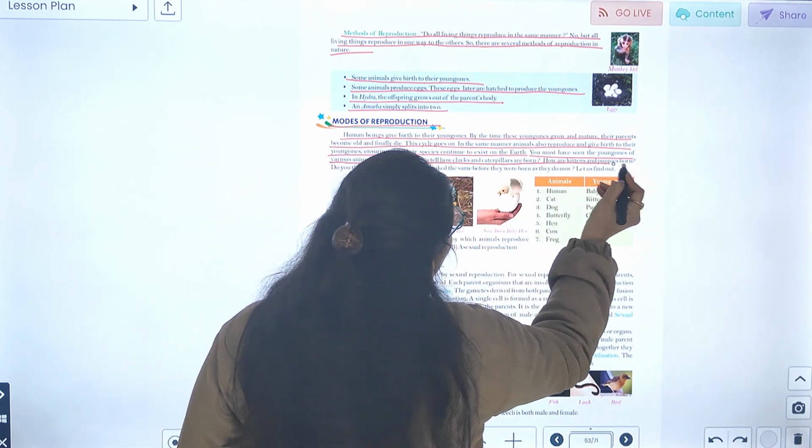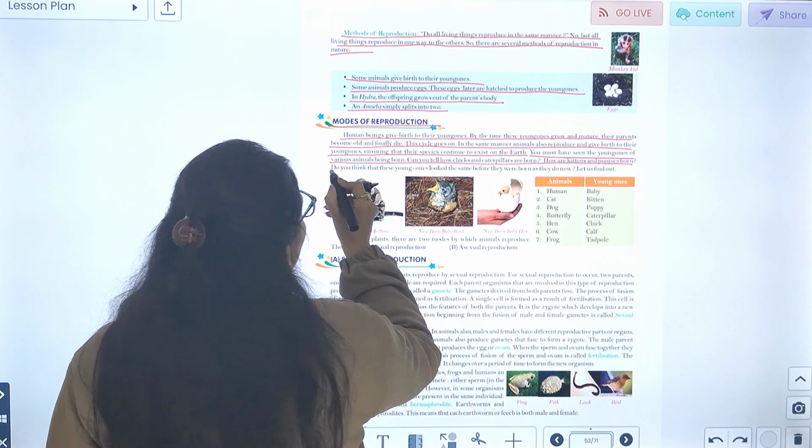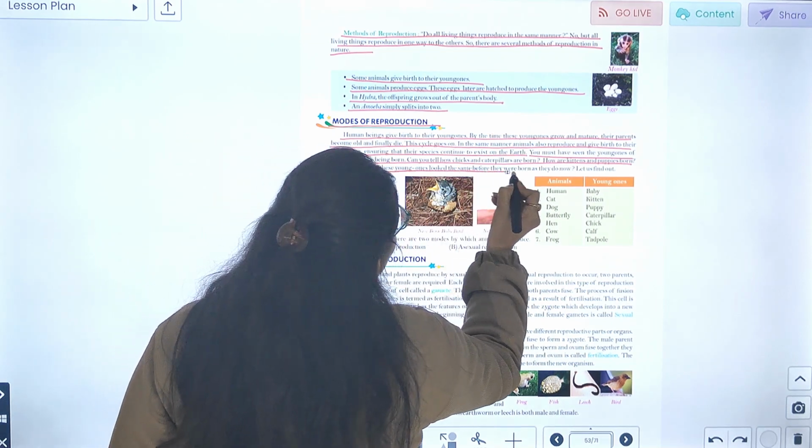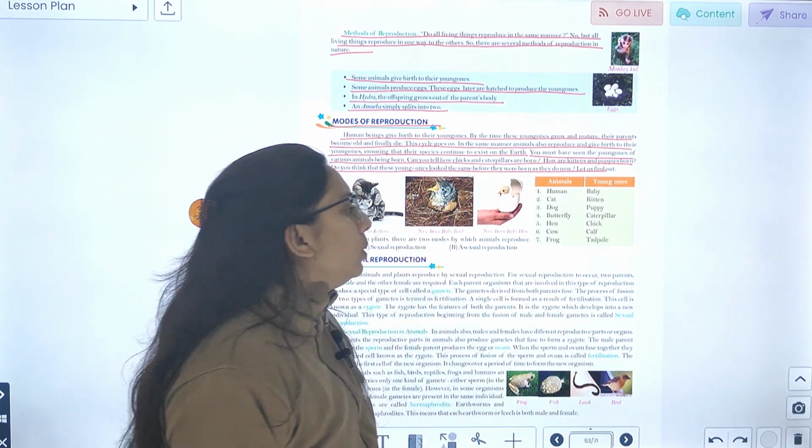Can you tell how chicks and caterpillars are born? How are kittens and puppies born? Do you think that these young ones look the same before they were born as they do now?